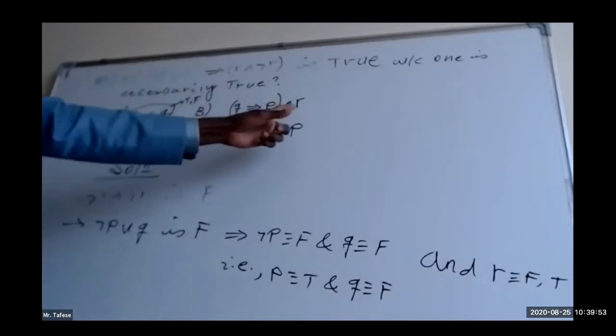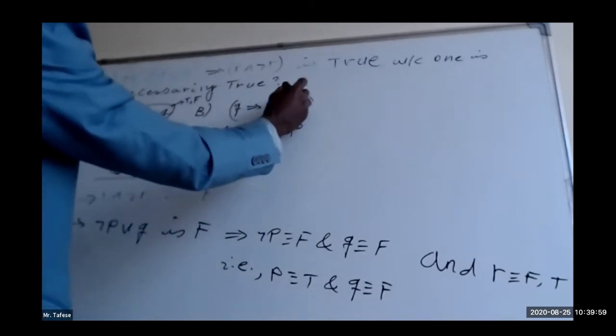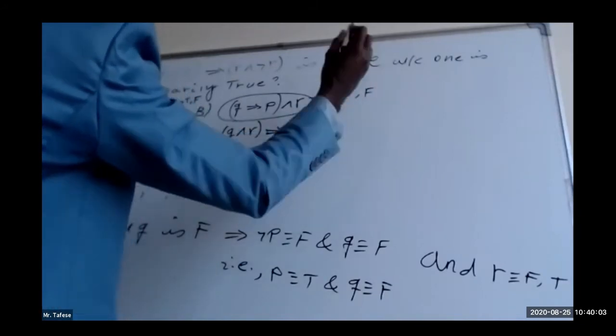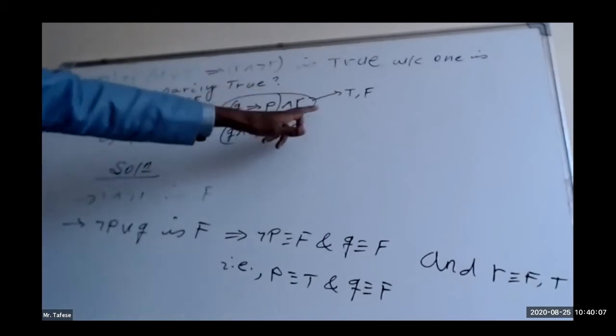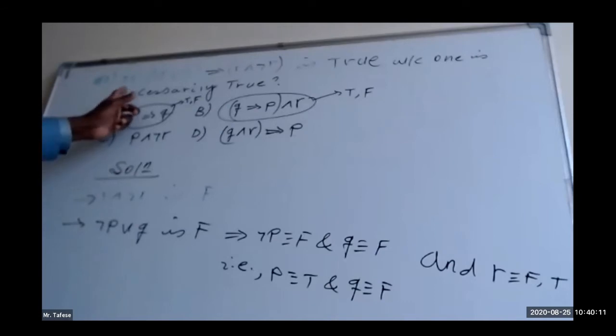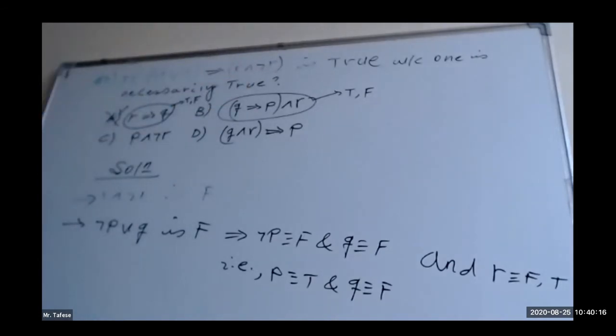Sometimes, of course, true and true will be true. So like choice A, this has two options, true or false, but not at the same time. Therefore, we cannot select this as the best answer because we cannot say that the truth value of this complex proposition is necessarily true.